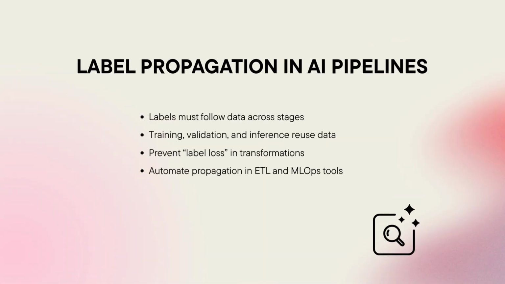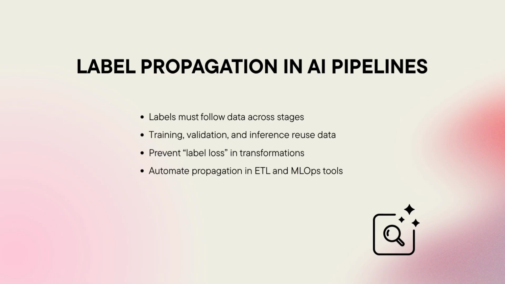Label propagation in AI pipelines. AI systems continuously transform and replicate data, from ingestion to feature extraction, training, and deployment. Each stage risks losing the original classification label. For instance, a sanitized dataset derived from restricted data might still carry residual risk if improperly labeled. Label propagation ensures that sensitivity levels persist across all pipeline stages.